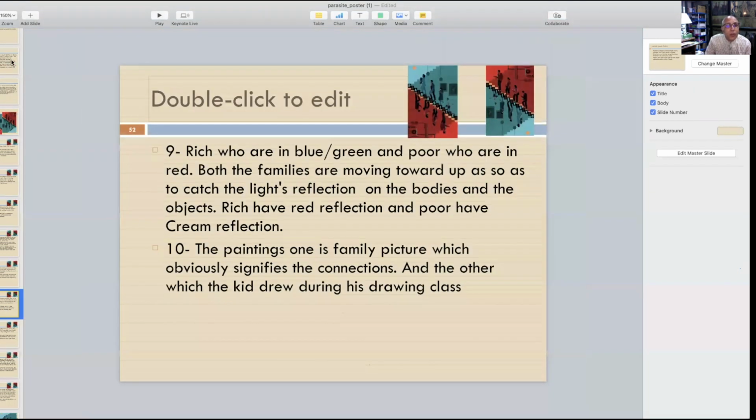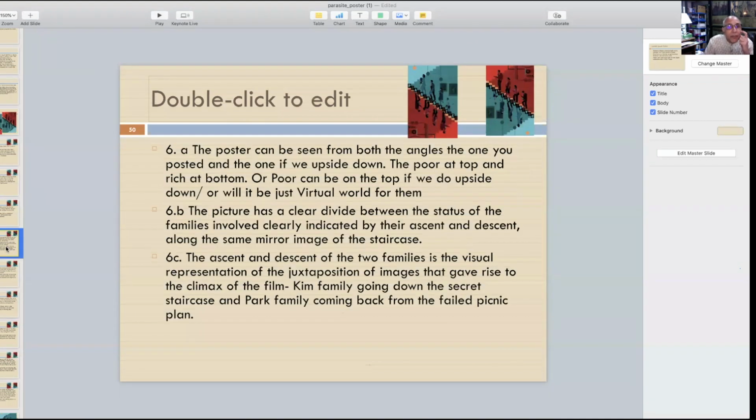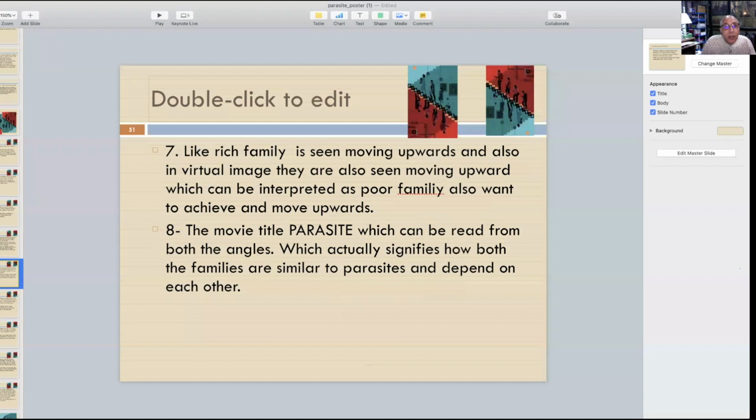Okay. So I was at slide 50. So the poster can be seen from both angles. One ascent, one descent, done. 51 was the slide. The rich family is seen moving upward, and also in a virtual image, they are seen moving upward, which can be interpreted as the poor family. This is also done.